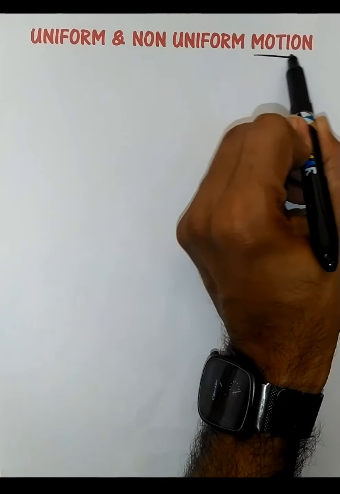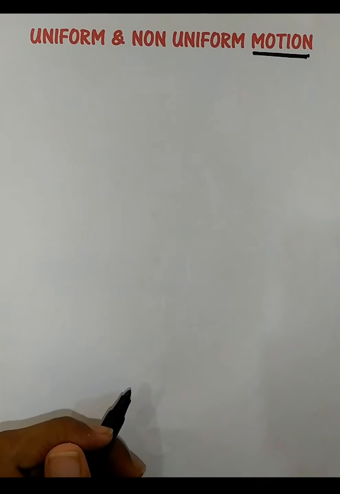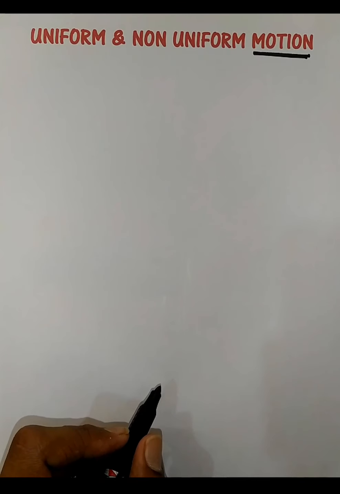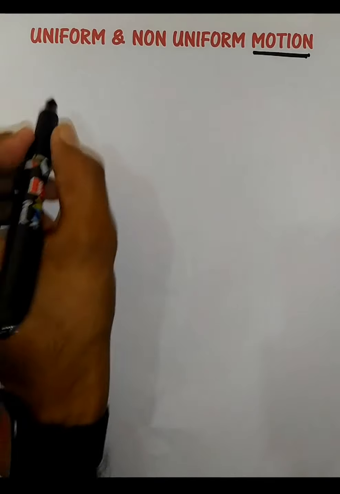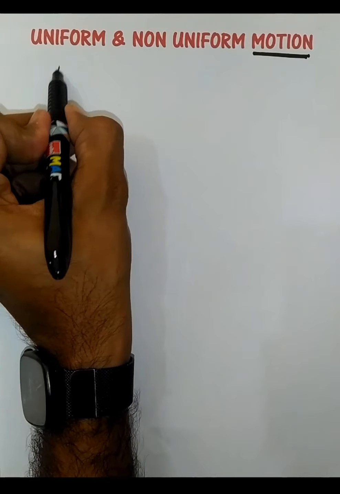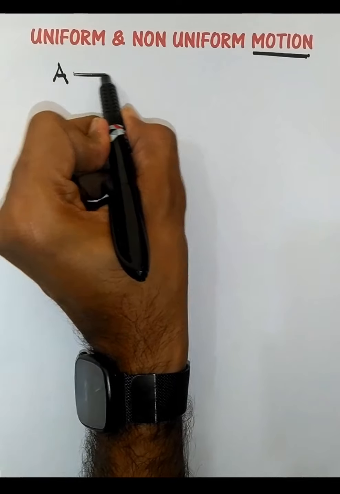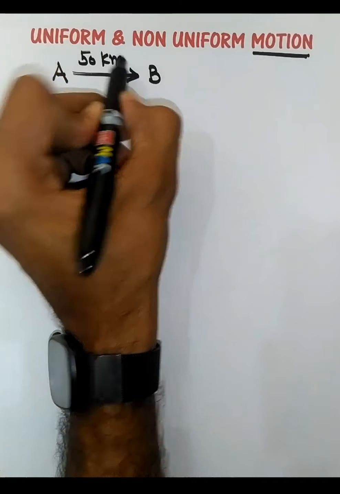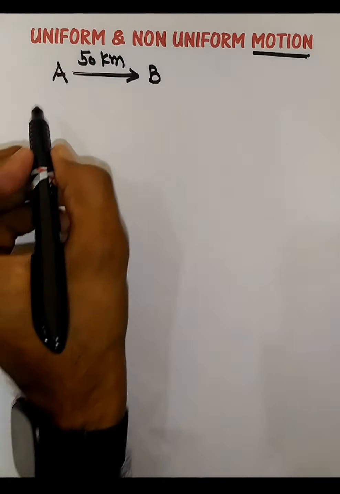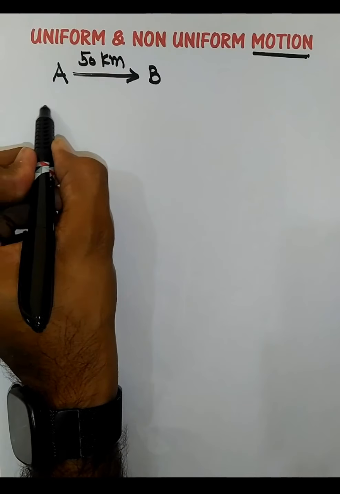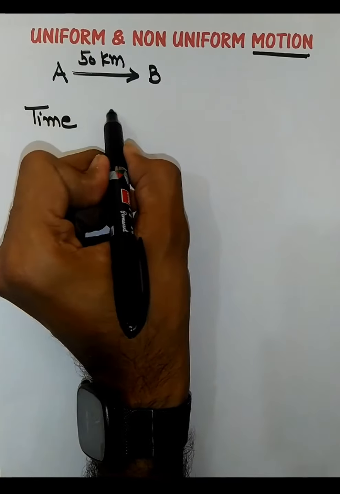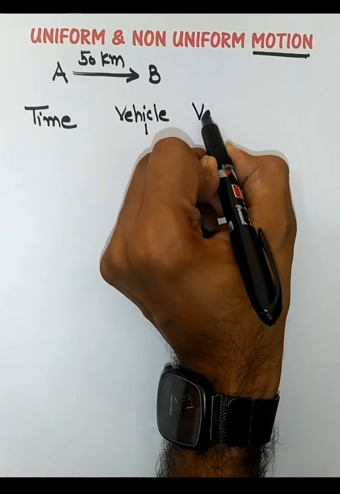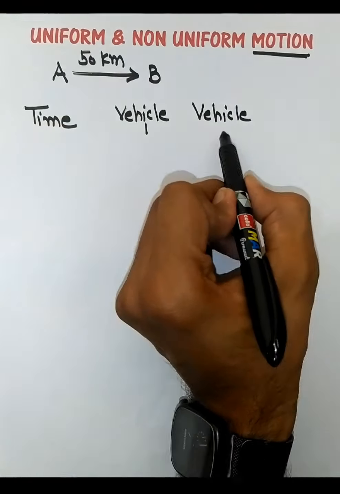Again, it is nothing but the type of motion, right? And now we can define uniform and non-uniform motion by using only two things, that is time and distance, right? So let us take an example, that we want to go from place A to place B, which is 50 kilometers away, right? And let us take two separate examples of this motion. I'm writing the time also, and I'm writing vehicle 1 and vehicle 2. Two vehicles are going from A to B.